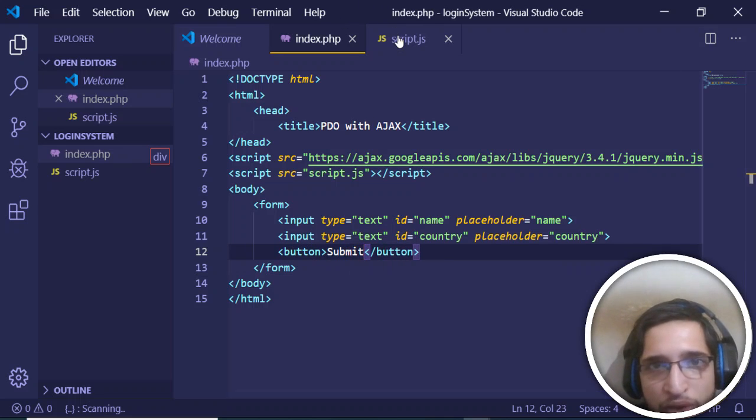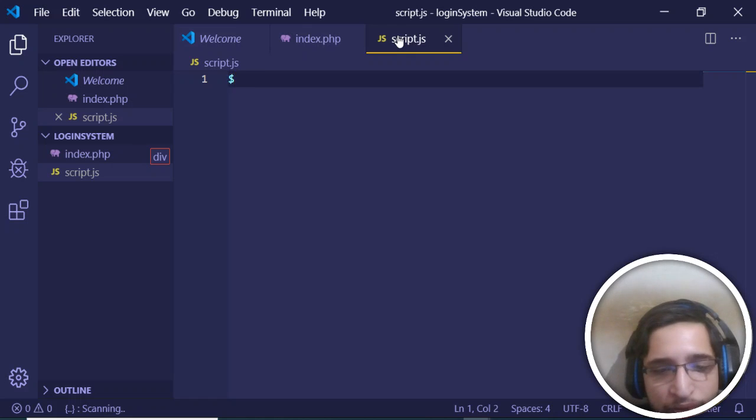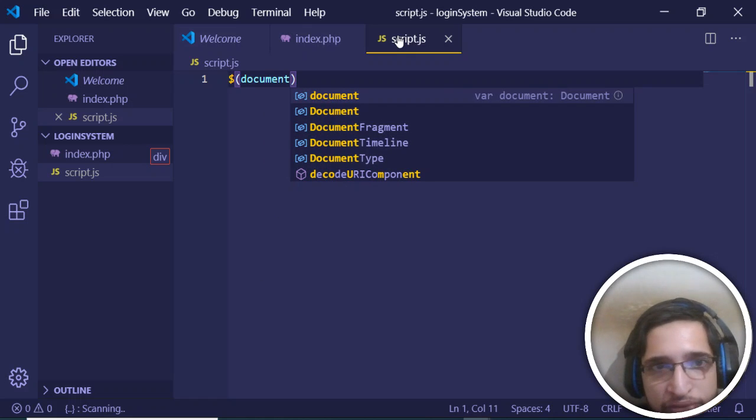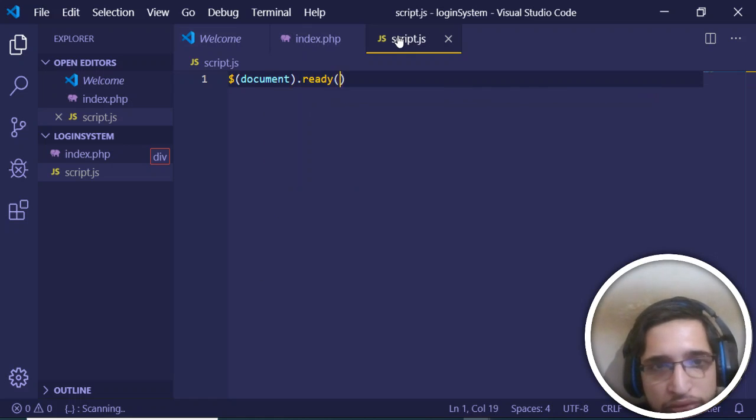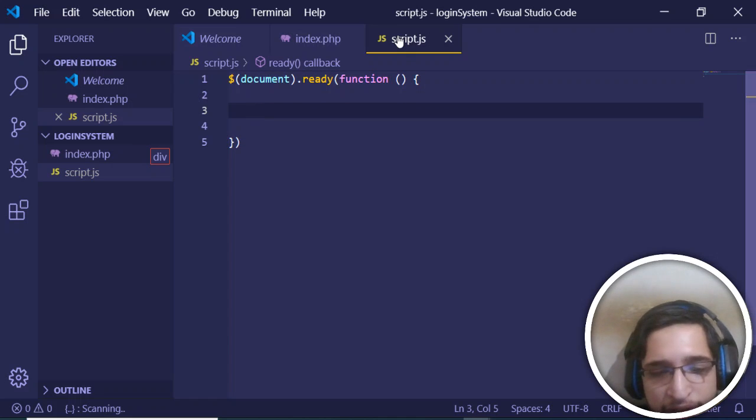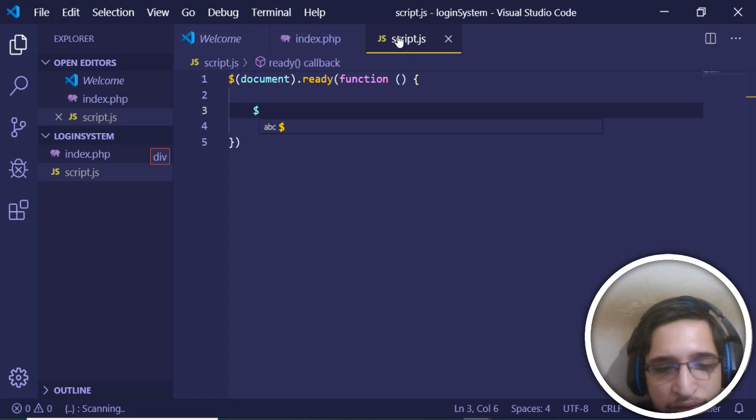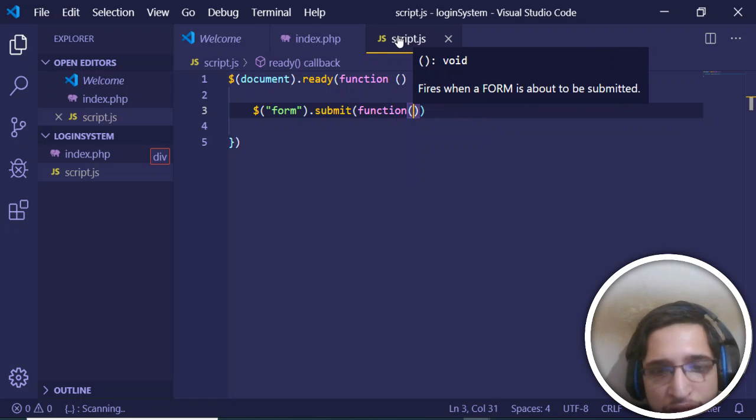And now move on to the script.js. So here we will be having a document.ready function. First of all, we will bind the form event. So here we will write form.submit. So whenever the form is submitted, we will be calling this callback function.